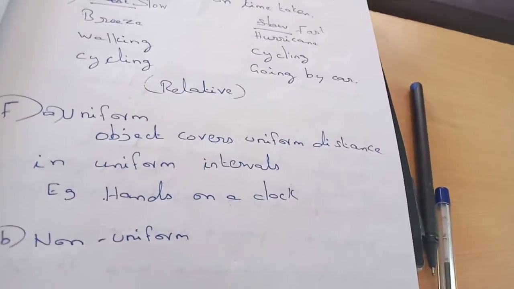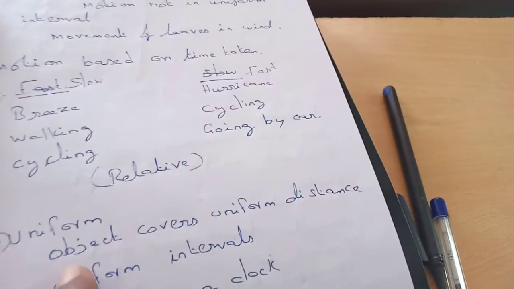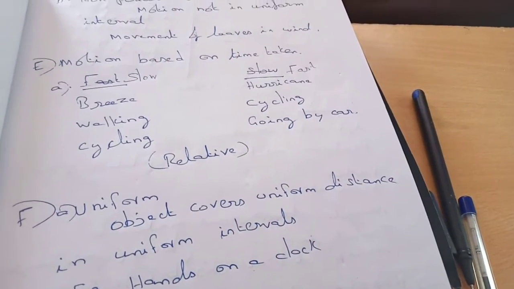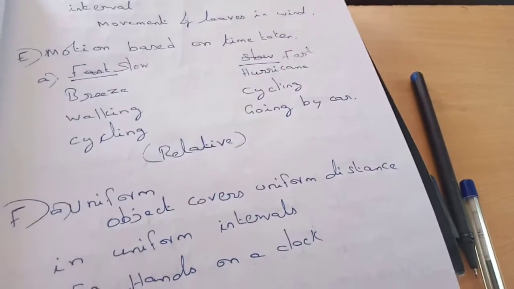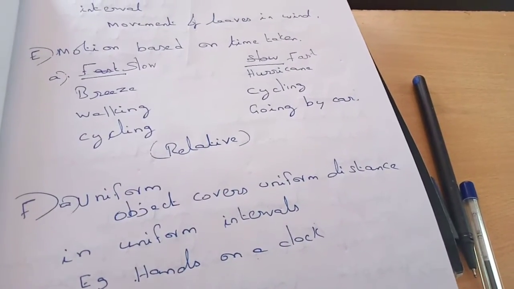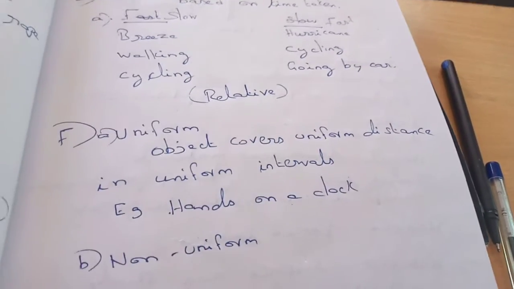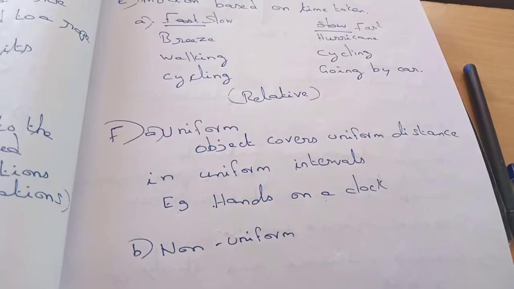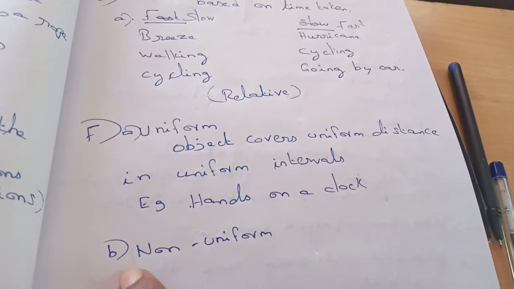In uniform motion, the object covers uniform distance in uniform intervals. For example, the hands of a clock always take the same time. The seconds hand and hours hand will each take the same time to cover two different positions. So this is called uniform motion.